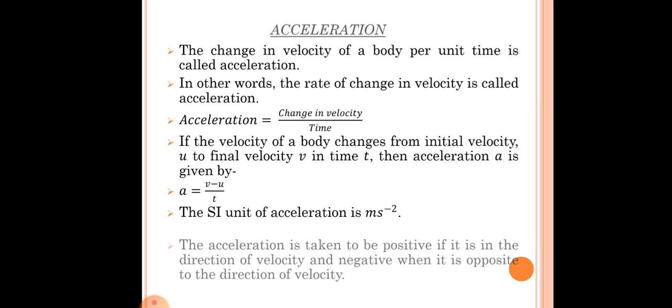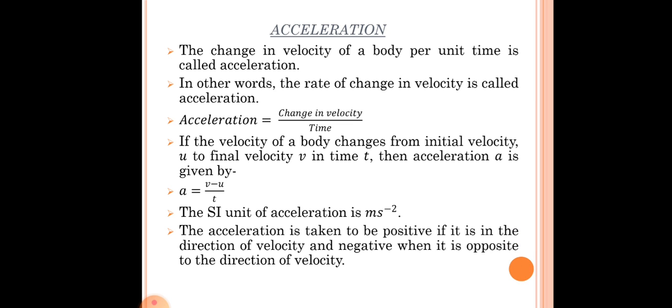The acceleration is taken to be positive if it is in the direction of velocity, and negative when it is opposite to the direction of velocity.